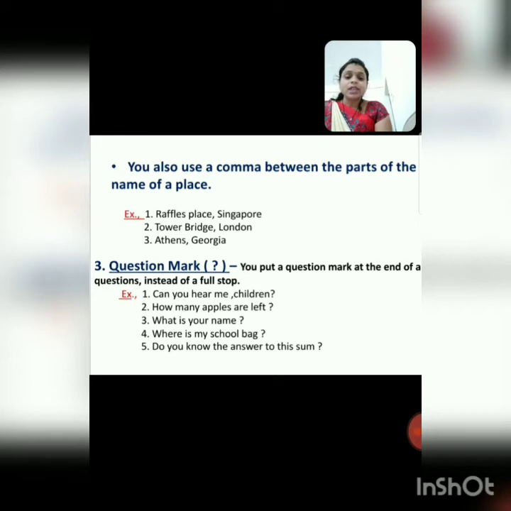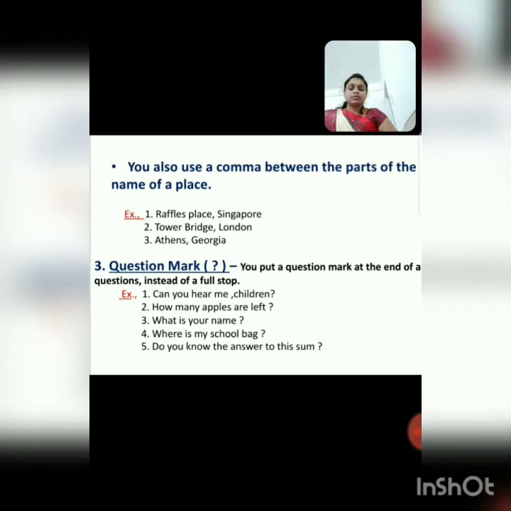Second example. How many apples are left? How many apples are left? This is a question. Question mark. Where do we put it? At the end of the question. What is your name?